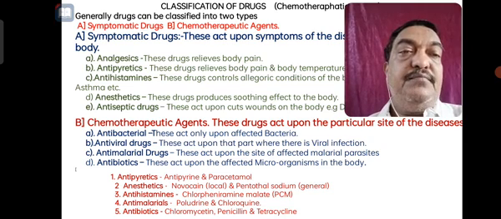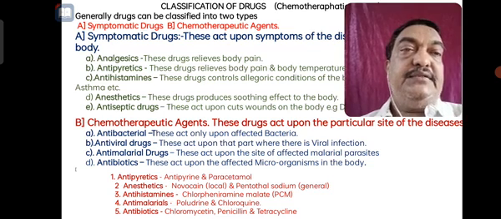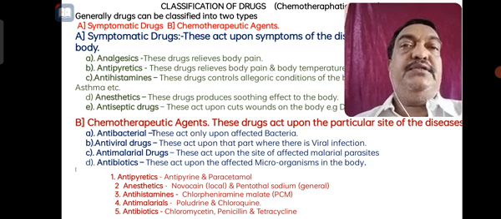Antihistamines: PCM, that is chlorpheniramine maleate. Antimalarials: paludrine and chloroquine. And antibiotics: chloromycin, penicillin and tetracycline. So these are the classifications.